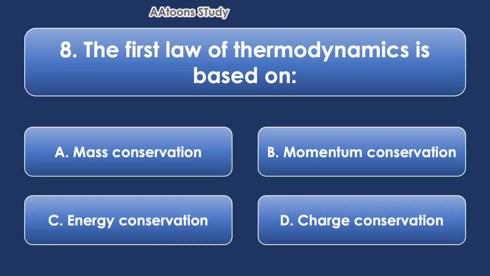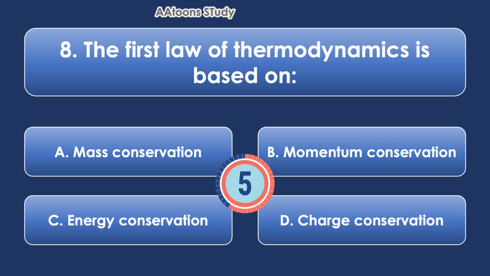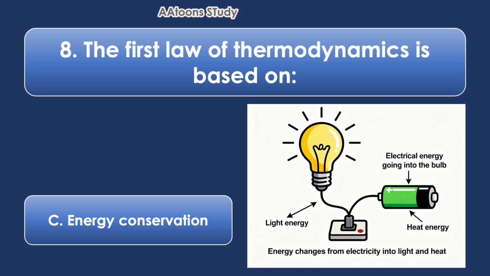The first law of thermodynamics is based on energy conservation. The first law of thermodynamics is based on energy conservation. This means that energy cannot be made from nothing and cannot disappear. It can only change from one form to another. When you switch on a bulb, electrical energy changes into light and heat energy.